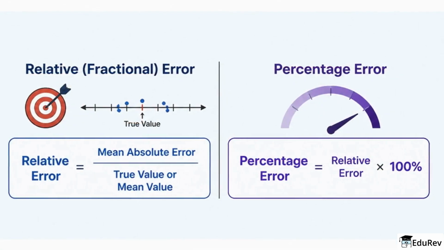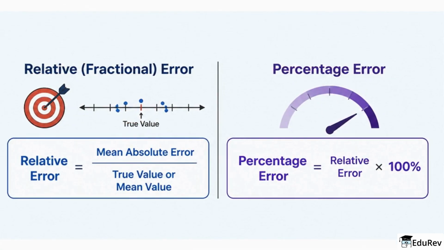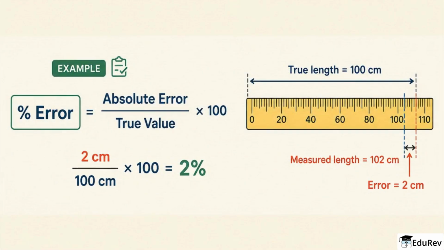Relative or fractional error is the mean absolute error divided by the true value or the mean value, and percentage error is this times 100. For example, an error of 2 centimeters on 100 centimeters is 2% error.